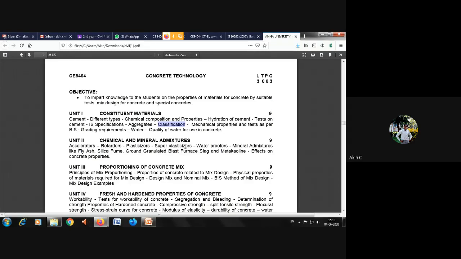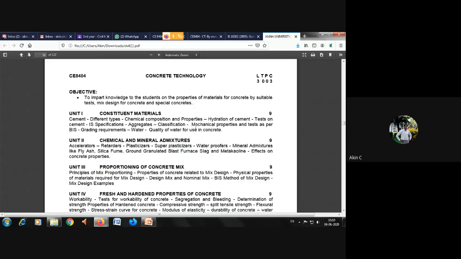So that is what you will be learning in the first unit. It's a very easy subject, concrete technology, a very interesting subject, as well as a very important subject for civil engineering. Next, we'll finish with the water. The quality of water is also very important for mixing the precipitation of all these constituent materials. That's what is mentioned as constituent materials. So this is a very important topic.